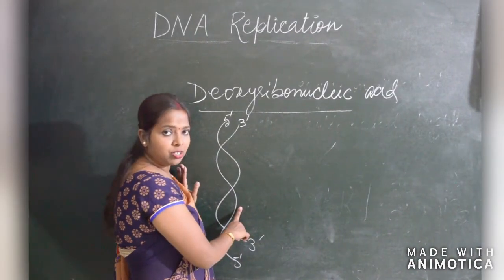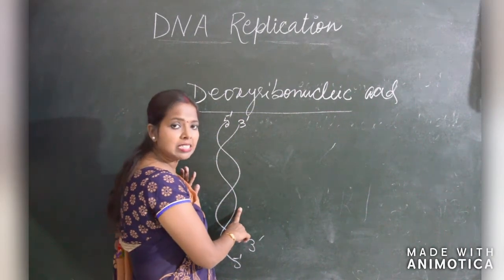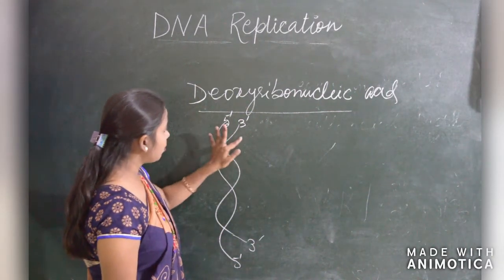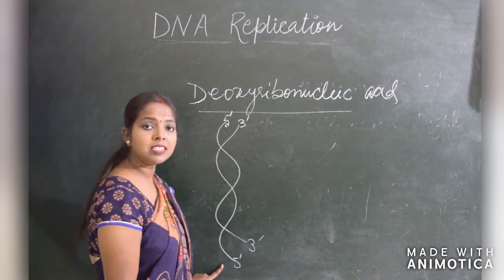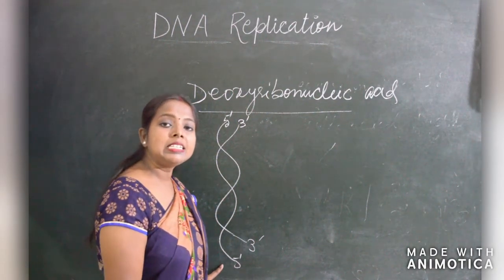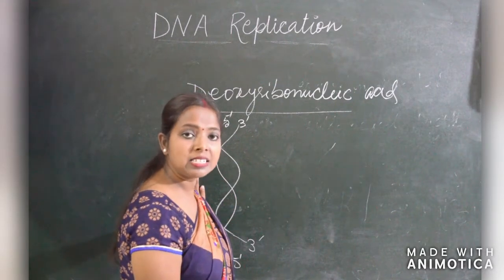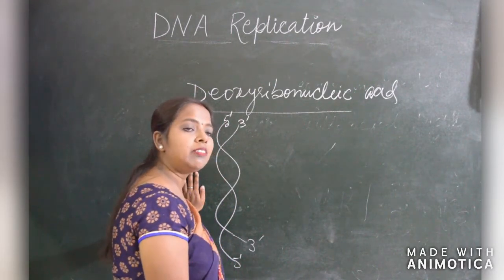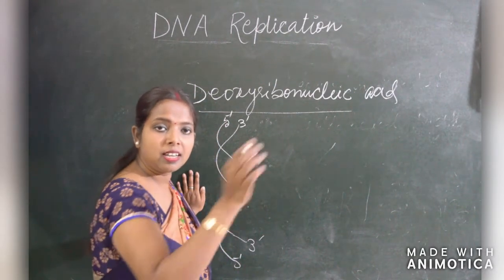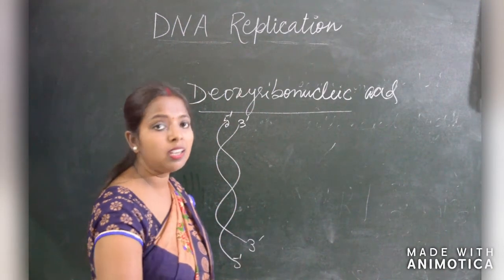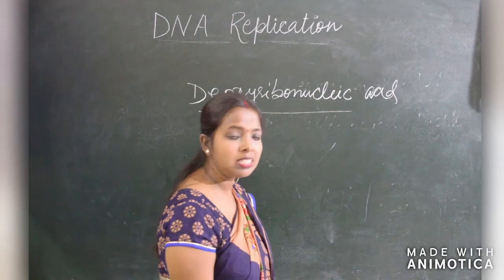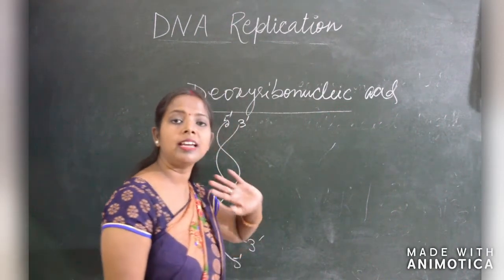Here is the structure about which we are discussing: 5' to 3' and 3' to 5'. That is why it is also called a complementary strand. It is a hereditary material. DNA is a hereditary material, as hereditary is the word for what is inherited from parent to the offspring. So it is an inherited structure, or a hereditary material.